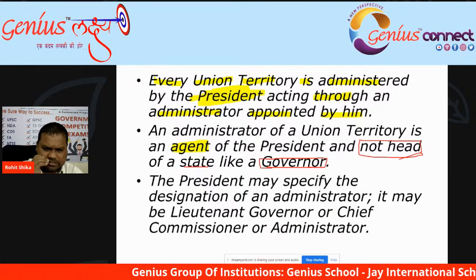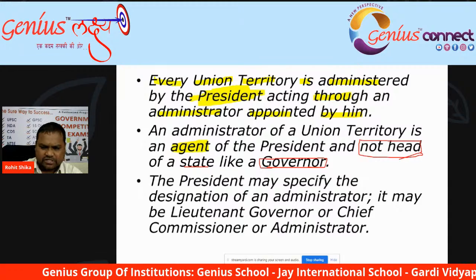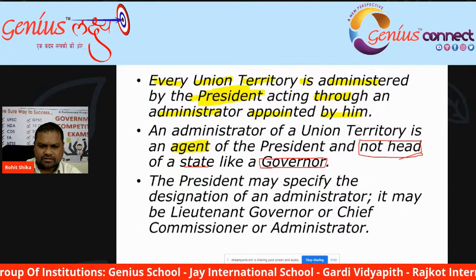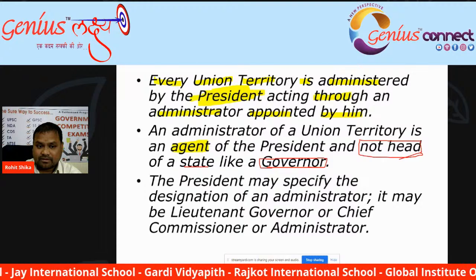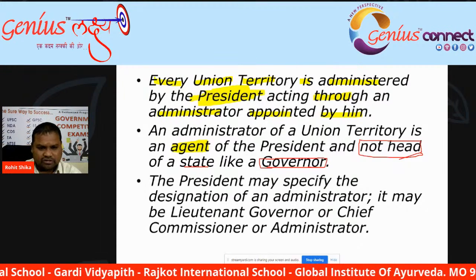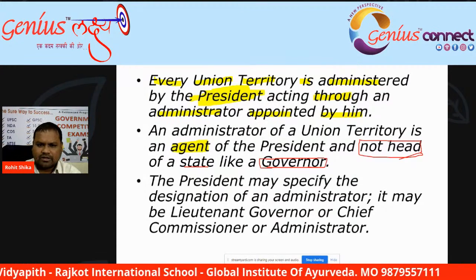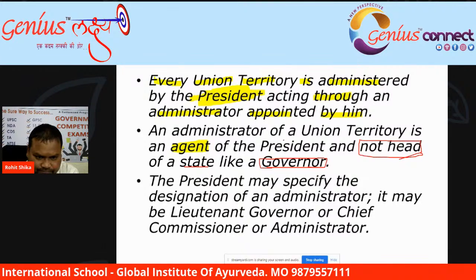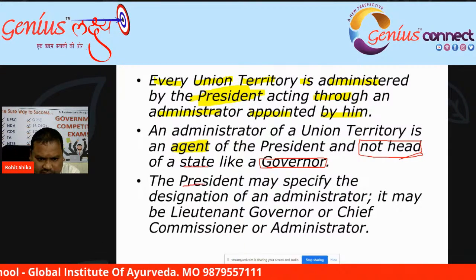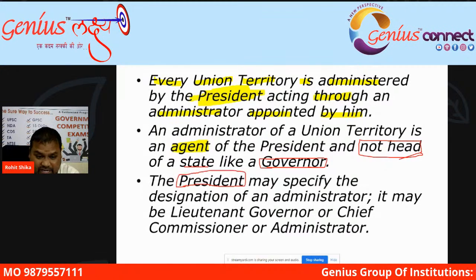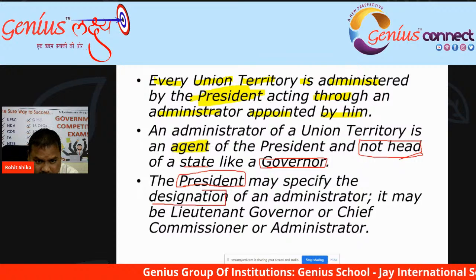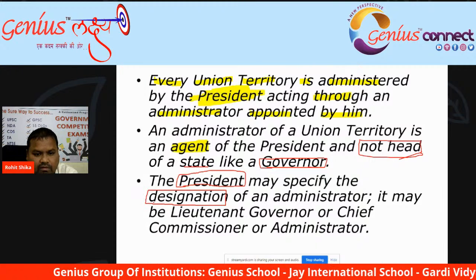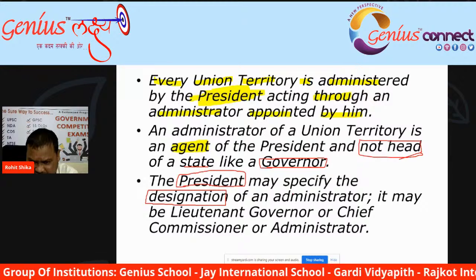We know that the governor is the head of the state and the chief minister is the head of the government. But the administrator is not the head of a particular union territory. The president may specify the designation of an administrator.